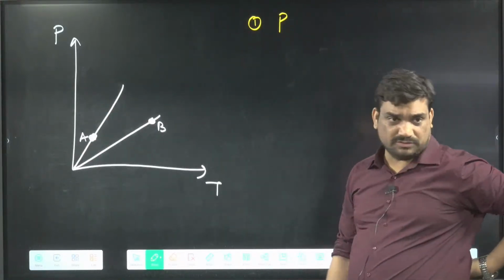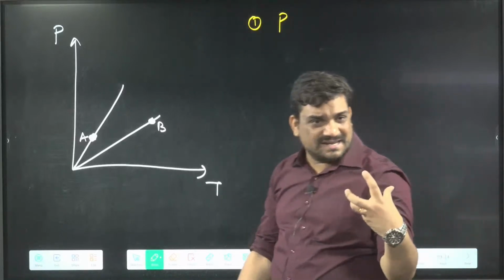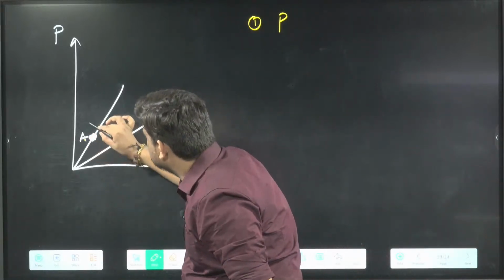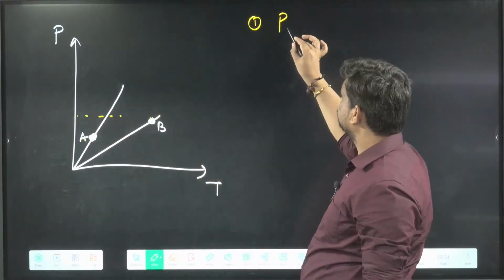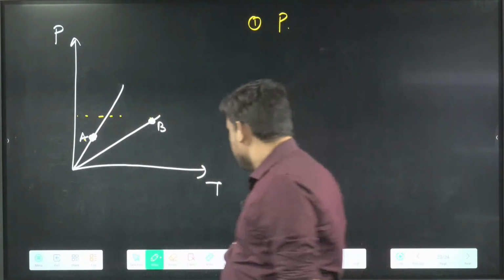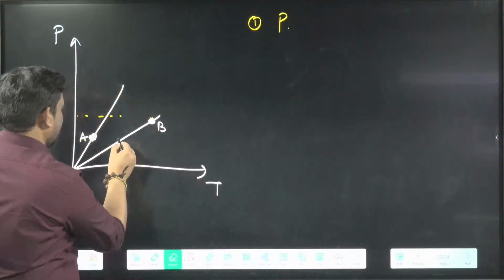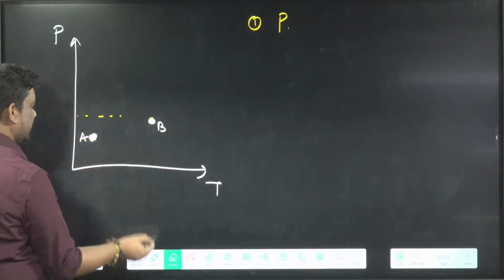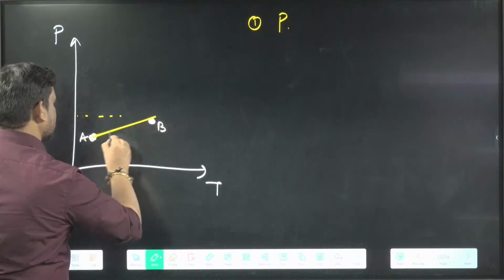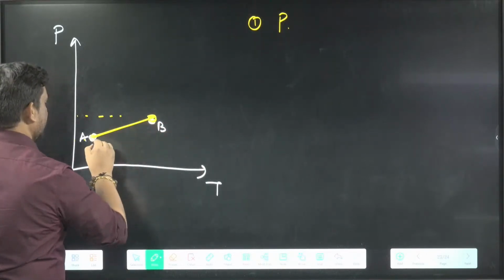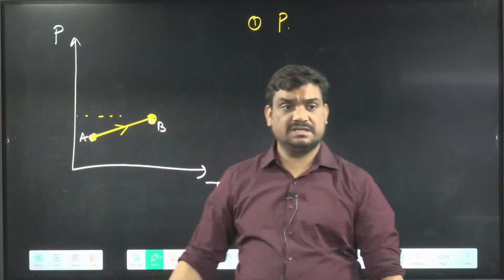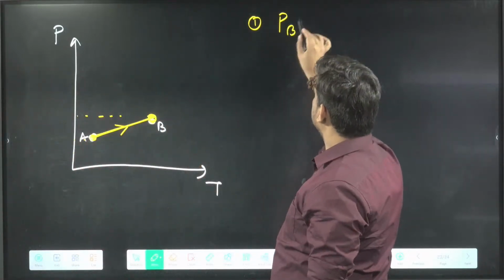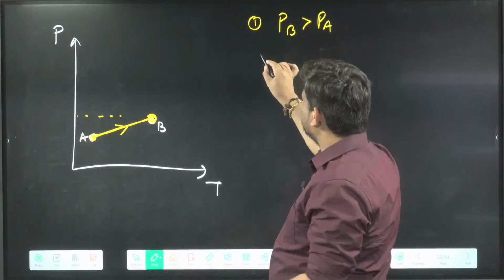Where is the pressure more? I can directly find that at A the pressure is this much, and at B the pressure will be this much. Later on, they will just remove the line, and only this will be given, with a line like this. Now they will ask where the pressure is more. We can say 100% in this case that the pressure at B is more than the pressure at A. We can see it from the graph.